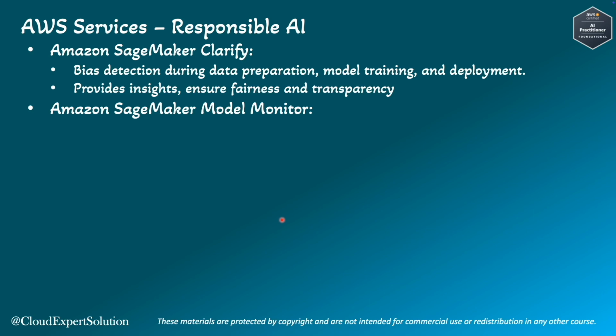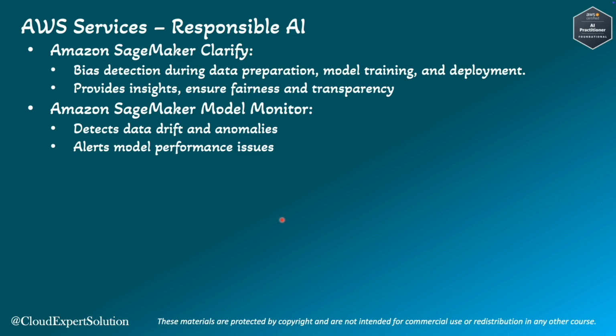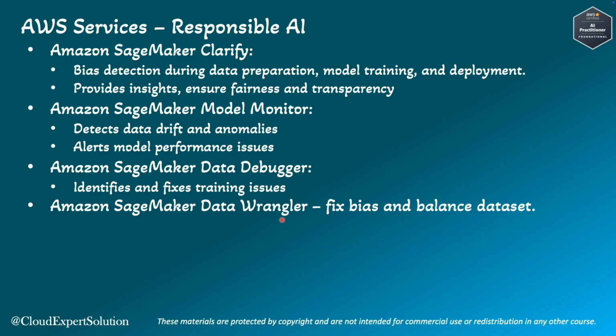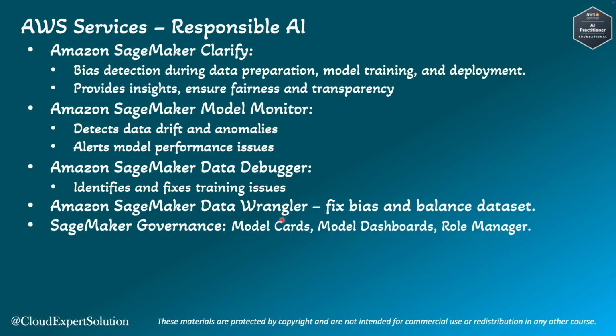Then we have SageMaker Model Monitor, which can continuously monitor deployed models to maintain performance and accuracy. It can detect data drift and anomalies. It can also alert for model performance issues. Next, we have SageMaker Debugger. It can identify and fix training issues, and it will ensure models are trained correctly and efficiently. Then we have SageMaker Data Wrangler, where we can fix data bias and generate a balanced data set. Then we have SageMaker Governance, where we have model cards, model dashboard, and role manager.